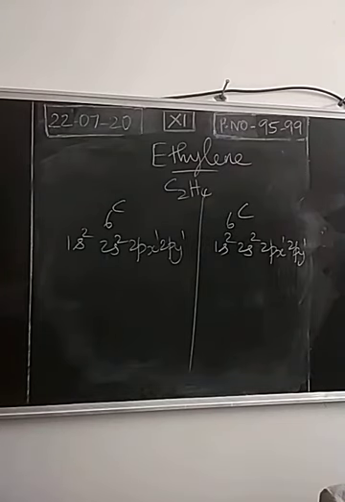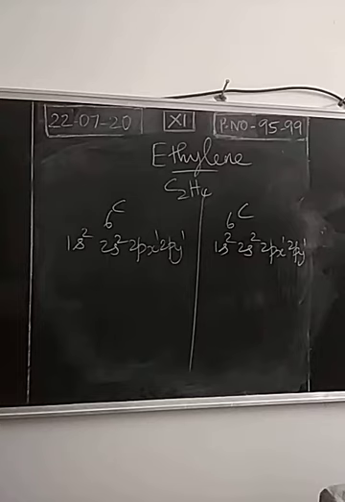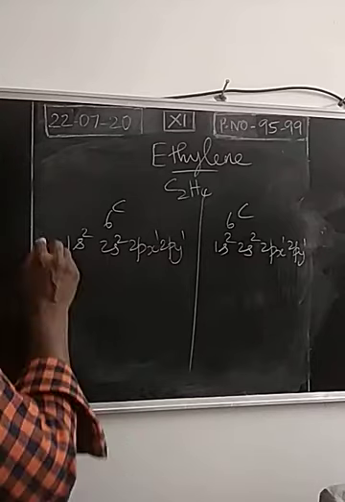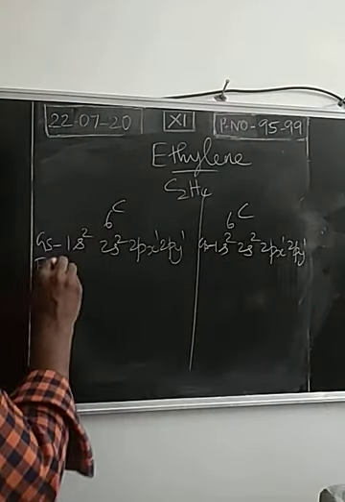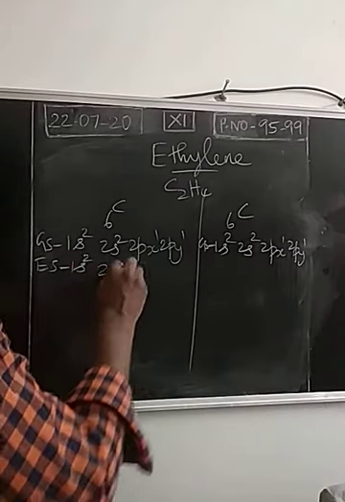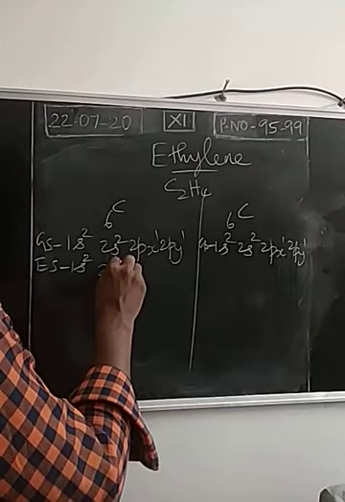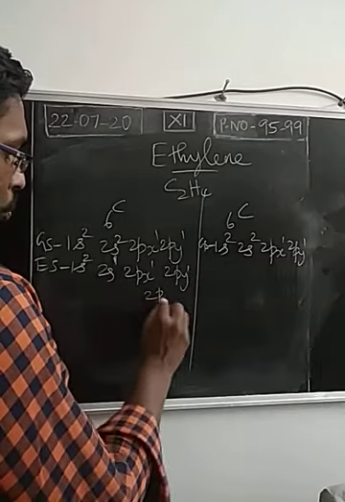So this is the ground state configuration of carbon. Now, if hydrogen atoms are approaching the carbon, definitely there will be excitation of an electron, as we studied in the previous classes. If other atoms are approaching these carbon atoms to make a covalent bond, there will be excitation of electrons from one orbital into another orbital. Now we take the excited state electronic configuration: 1s2, 2s1, 2px1, 2py1, 2pz1.